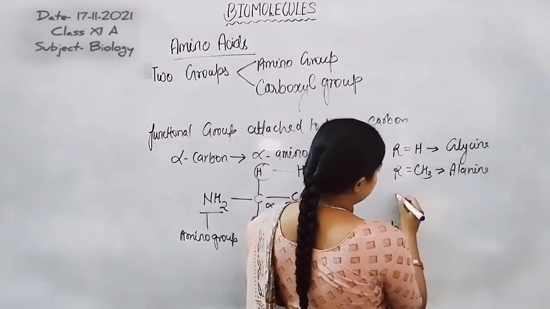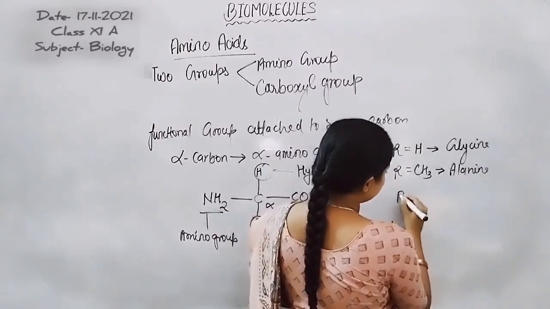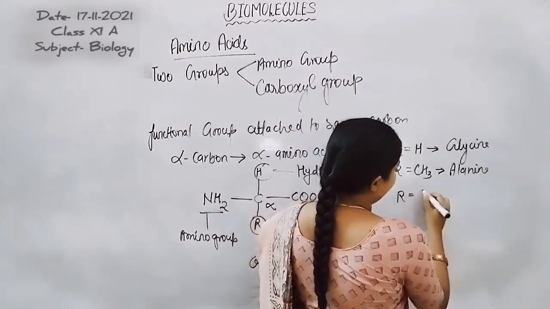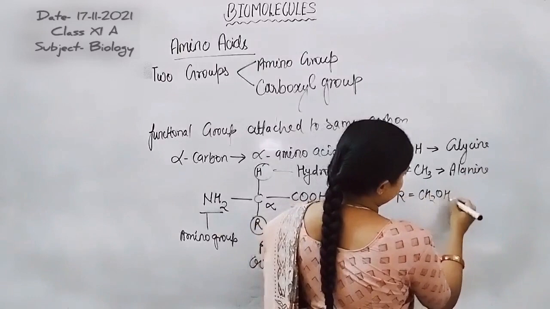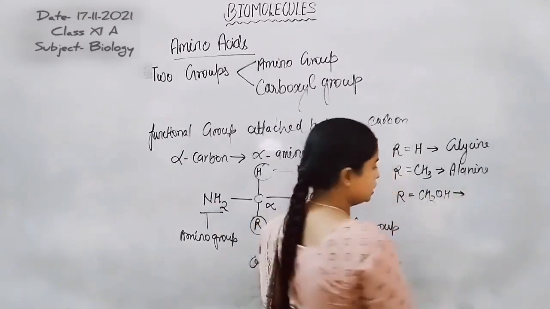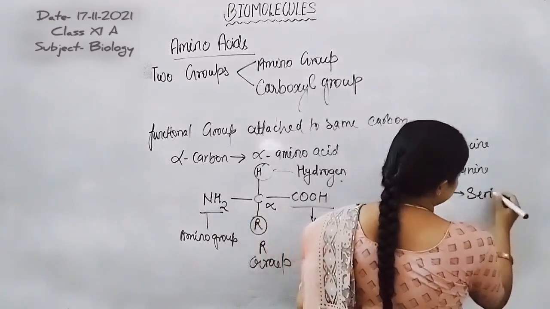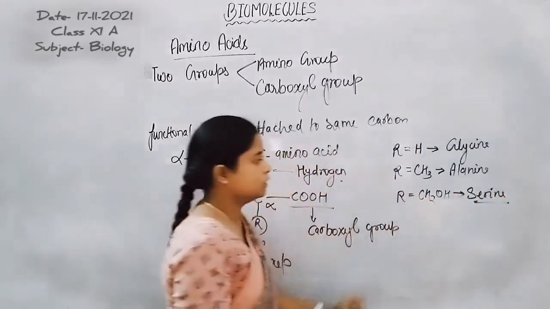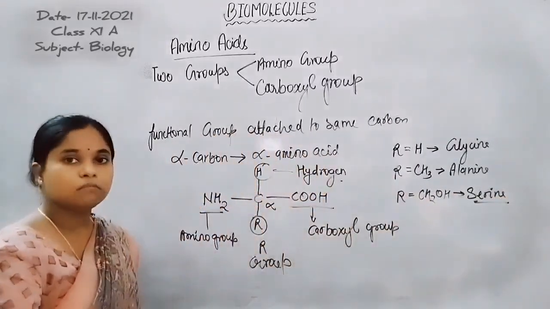If R is equal to hydroxymethyl, such an amino acid is serine, which contains hydroxymethyl.